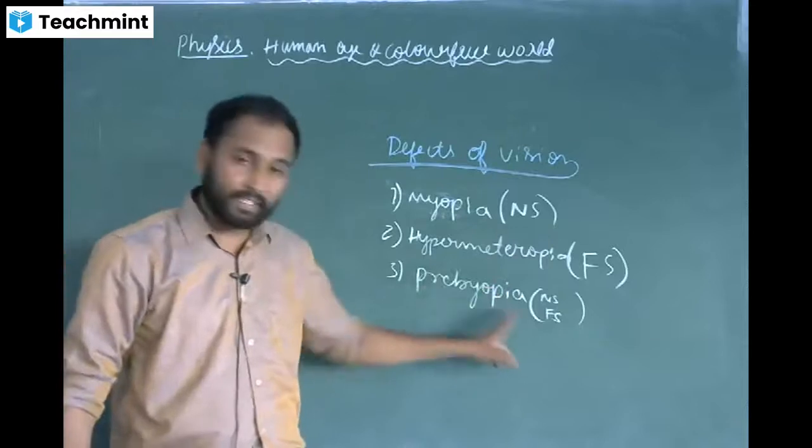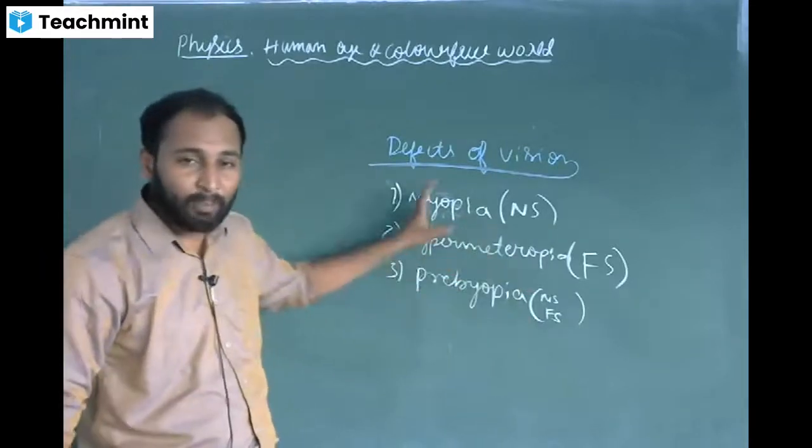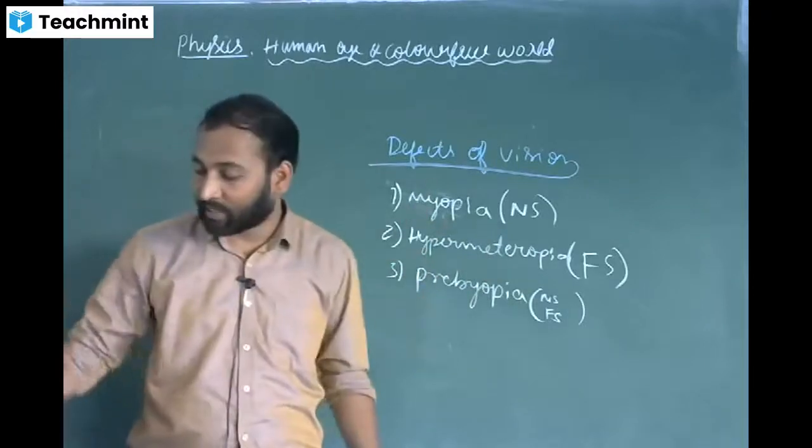I'll discuss what exactly presbyopia, myopia and hypermetropia are, what the problems related to these are, and how to correct these defects in tomorrow's class.